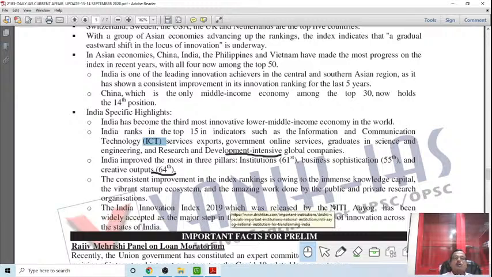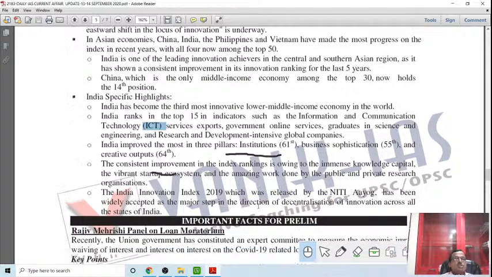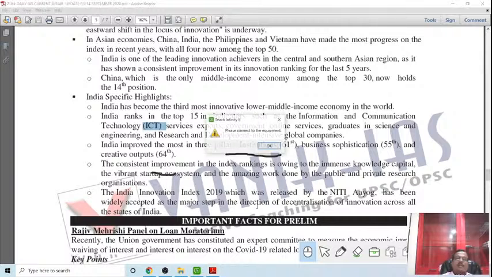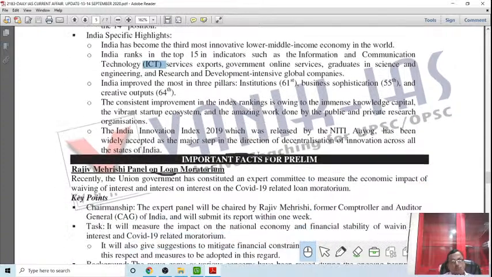Niti Aayog, which is the successor of the Planning Commission, has started releasing the India Innovation Index each year, ranking states on innovation. So this is how the government is trying to encourage more and more people to go for innovation, because innovation will bring uniqueness, original identity, and recognition, and innovation has its own economic benefit also. And all these will lead India to the global superpower status that India has the vision for.